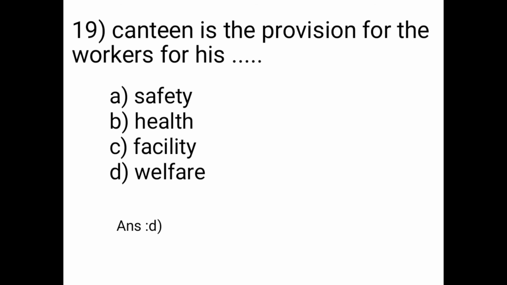Question number 19 is, canteen is the provision for the workers for his safety, for his health, for his facility or for his welfare. So our answer is option D, means canteen is the provision for the workers for his welfare.